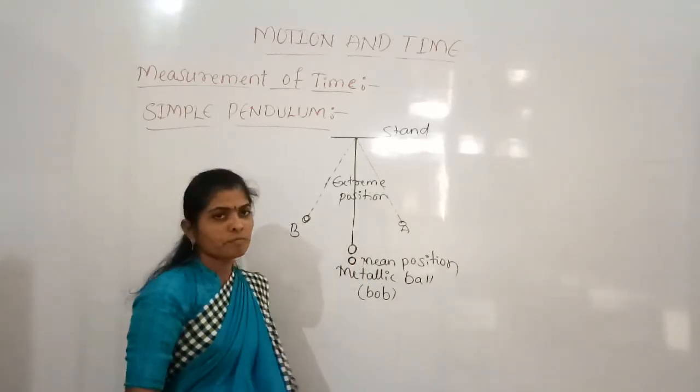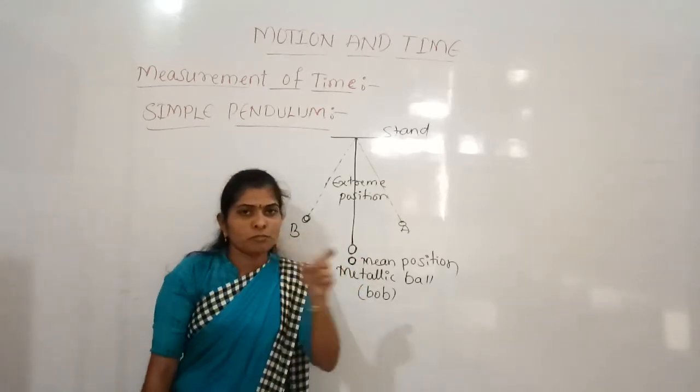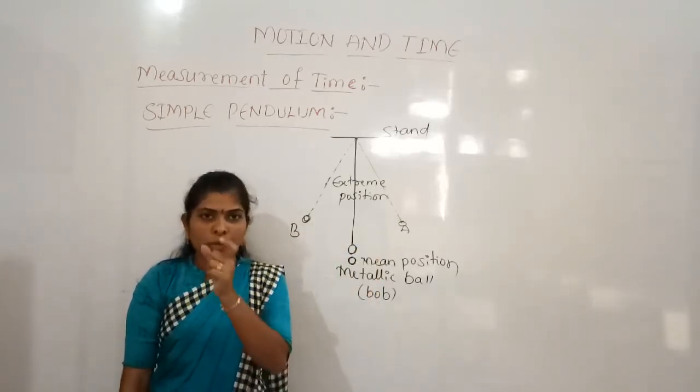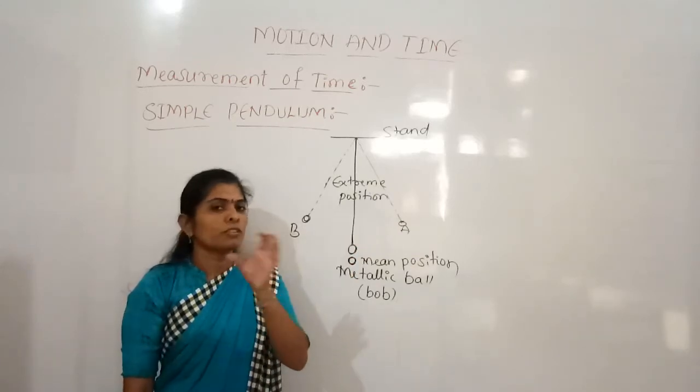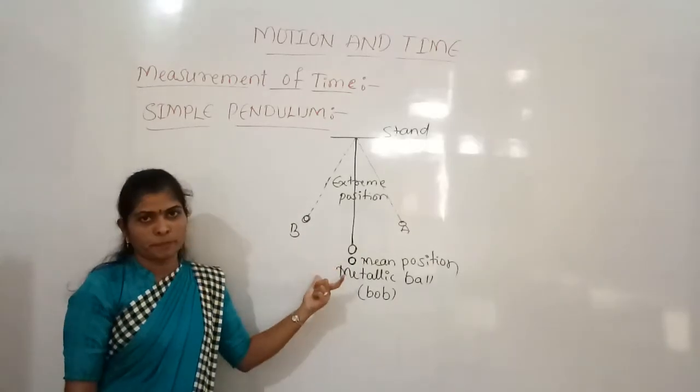When we drag the bob and leave it, it starts moving. It swings, moving in a to and fro motion.